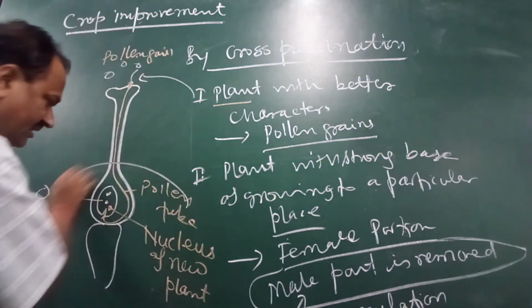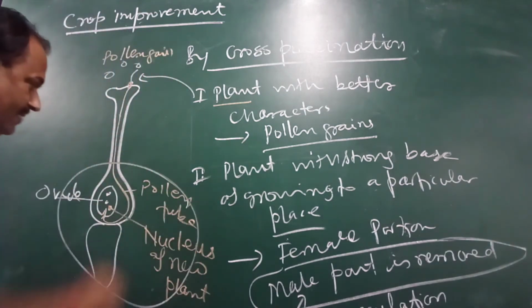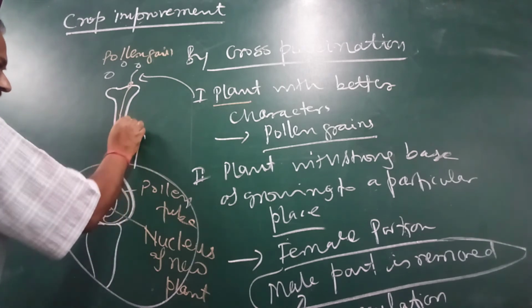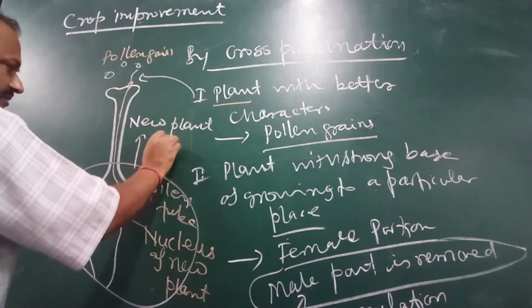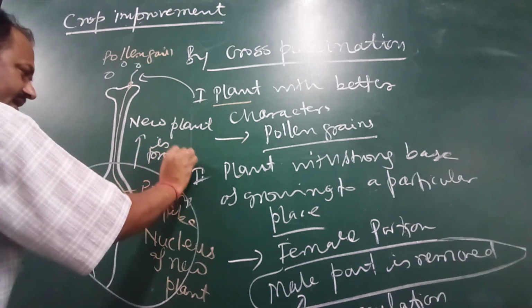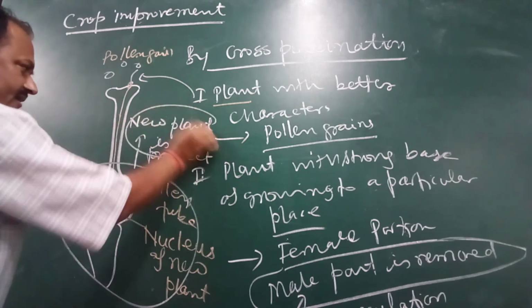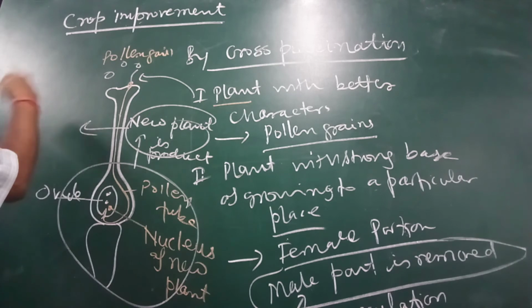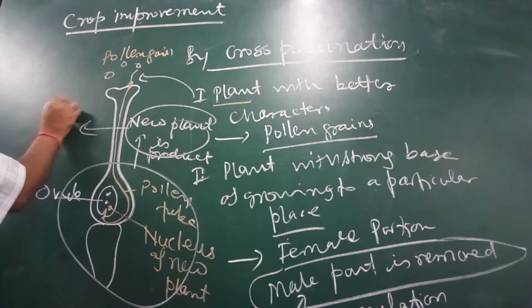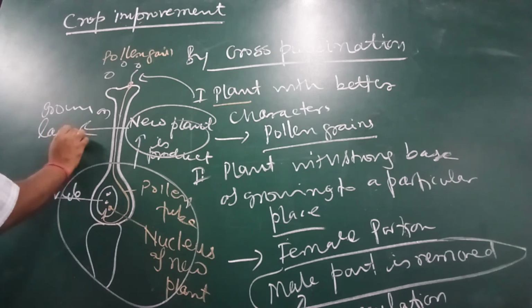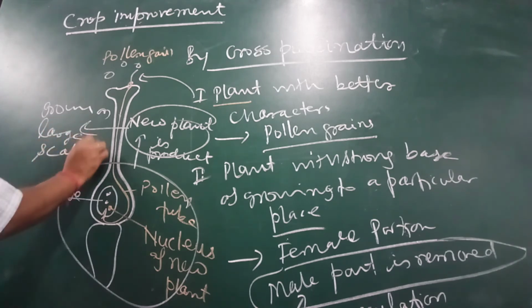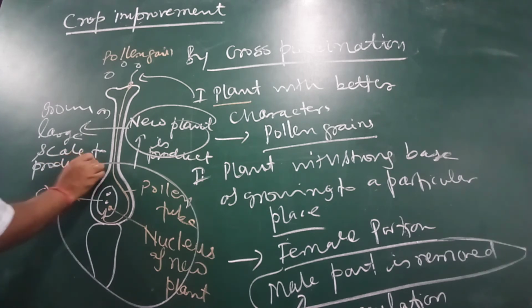So this is called hybridization, and here the new plant is produced. This new plant is grown on a large scale to produce seeds.